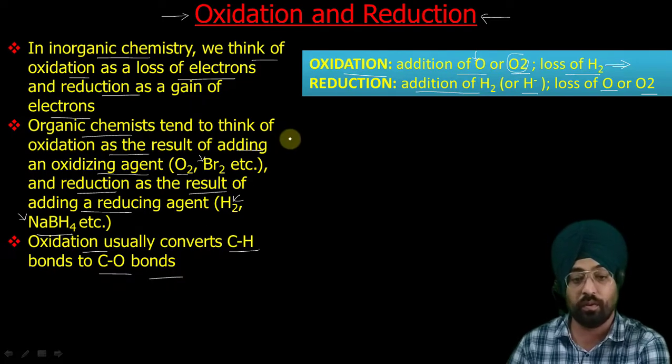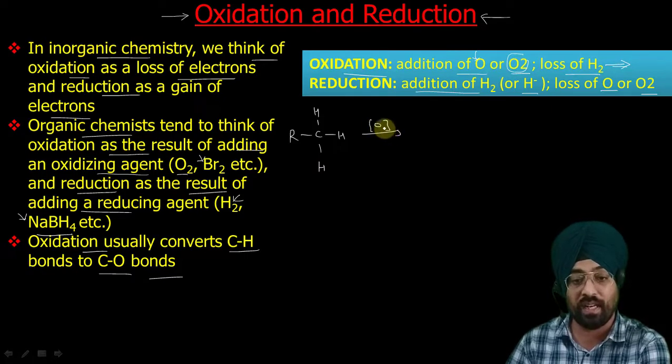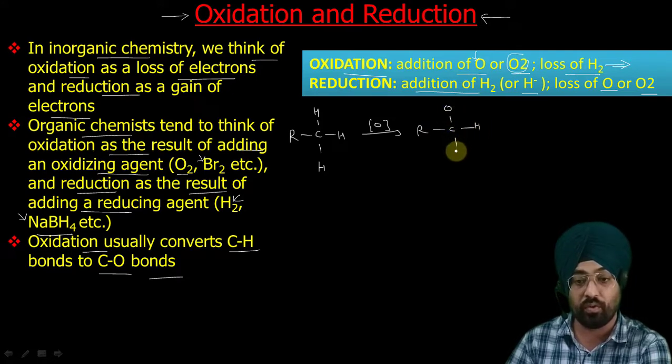Let us see, suppose I have some alkane. Now suppose we add oxygen and one of the C-H bonds becomes a C-O bond. As it says, oxidation converts C-H to C-O.